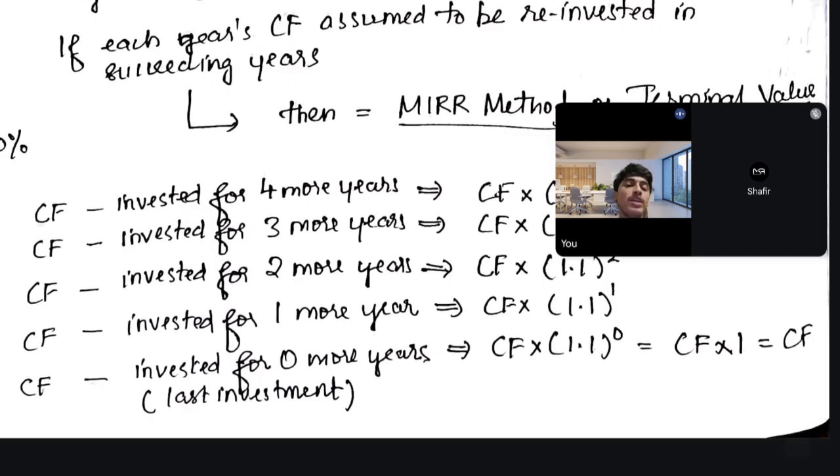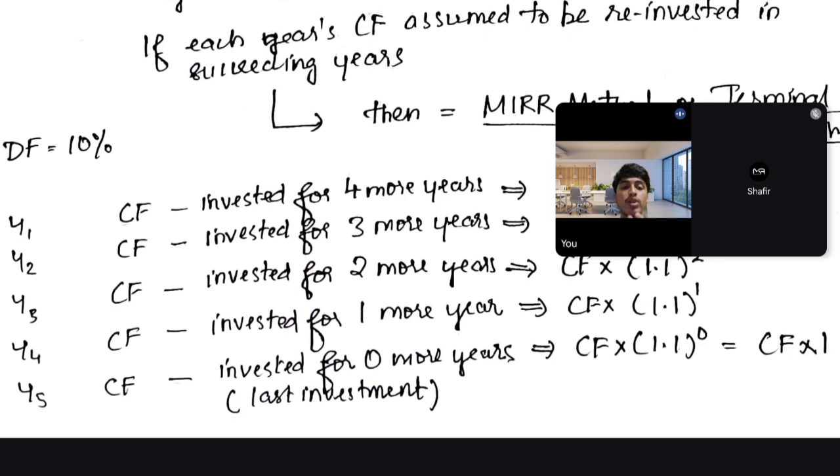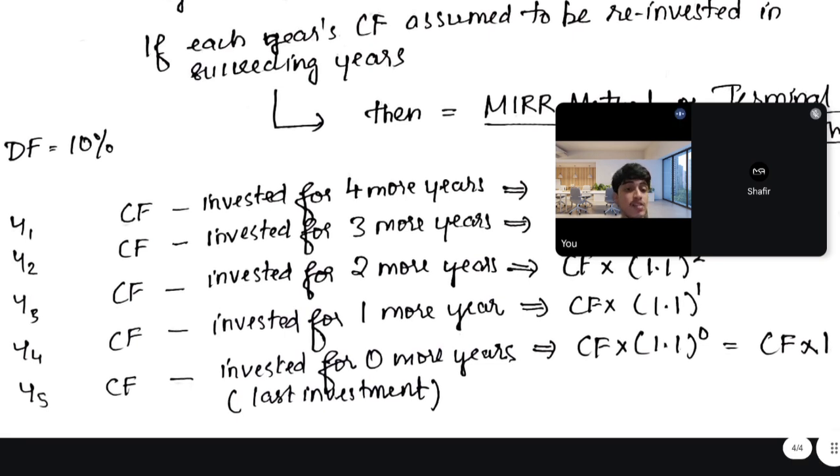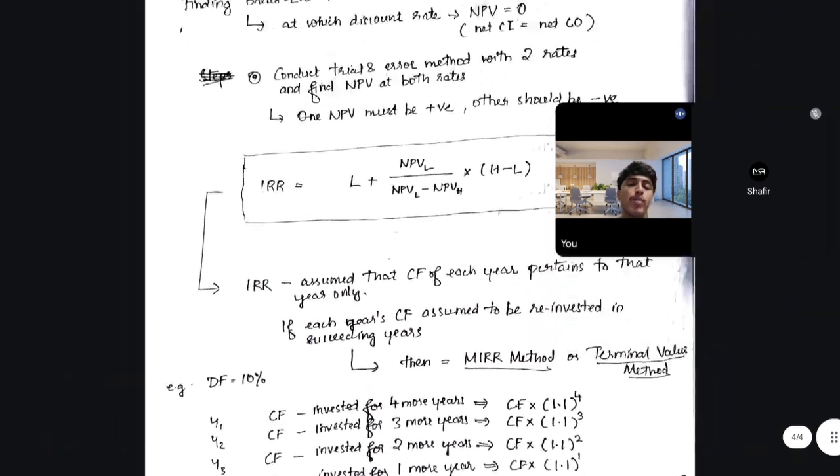1.1 raised to 0. Anything that is raised to 0 is 1. We have learned it in CA Foundation, CMA, basic mathematics and all. A raised to 0 is 1. So CF into 1.1 raised to 0 is CF into 1. That is CF. The amount that we have received in the last year itself, we have to cease the project in that same year itself. So whatever I receive, we can't further invest. So we just take that amount as it is. So that is about MIRR.